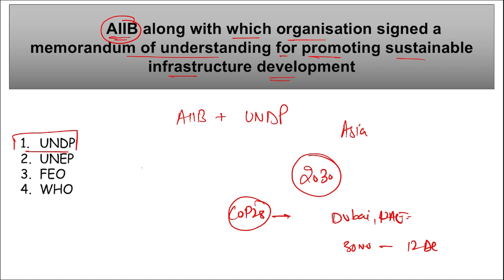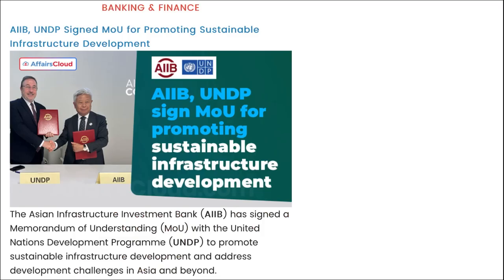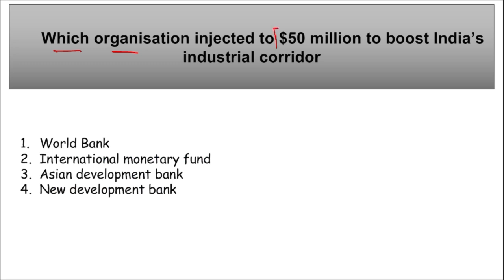If we talk about UNDP, who is the administrator, Achim Steiner, headquarters is in New York, USA, and it was established in 1966. Which organization injected 50 million euro? I repeat, which organization injected $250 million, not 50, $250 million to boost India's industrial corridor?